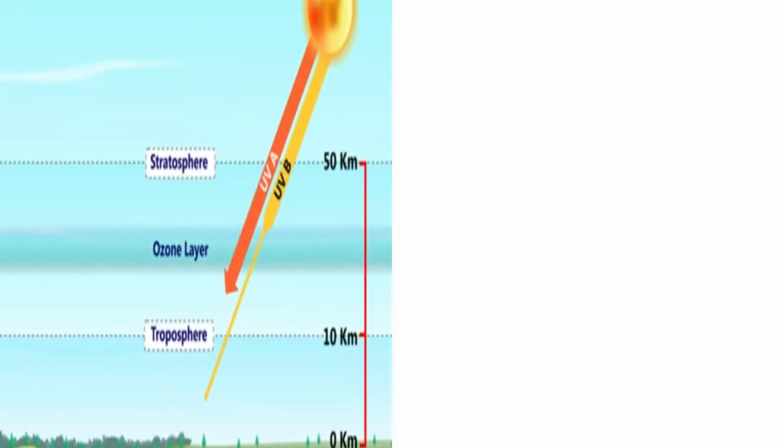So children, the next layer is stratosphere. The layer above the troposphere is the stratosphere. In this layer, temperature increases with the increase in altitude. There are no weather activities in this layer. That is why aeroplanes can fly in this layer without any obstruction.